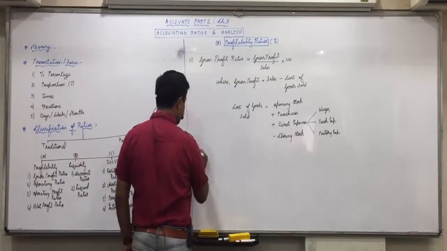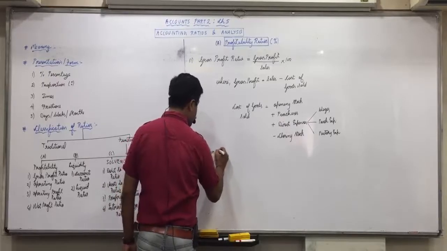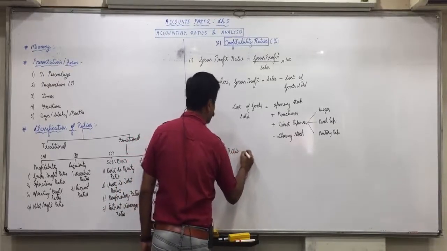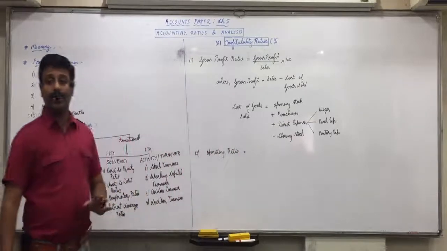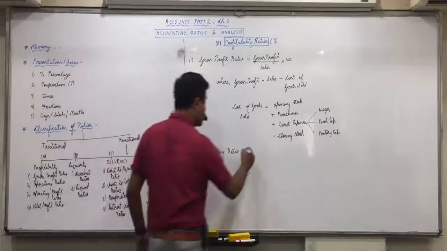Then second, operating ratio. Now, operating ratio, operating cost upon sales into 100. And what is operating cost?